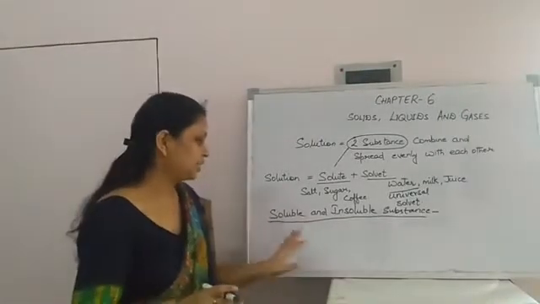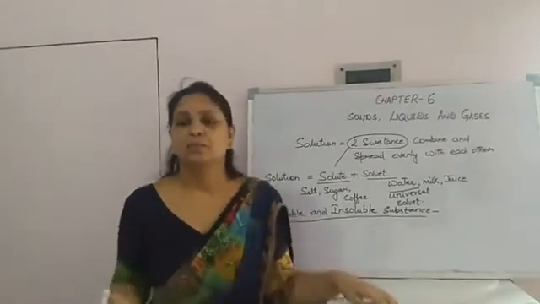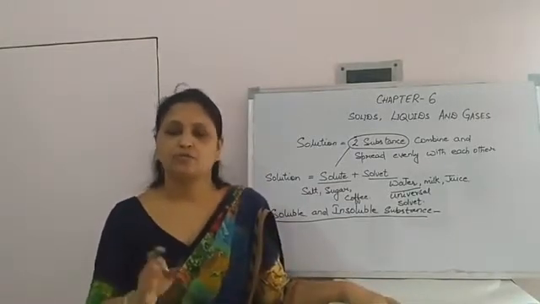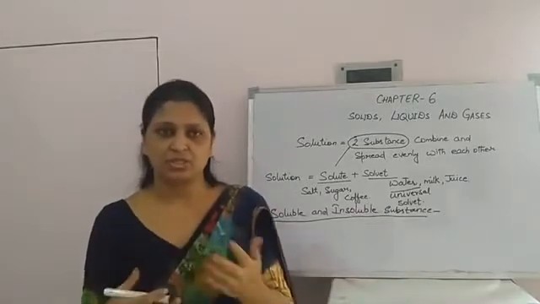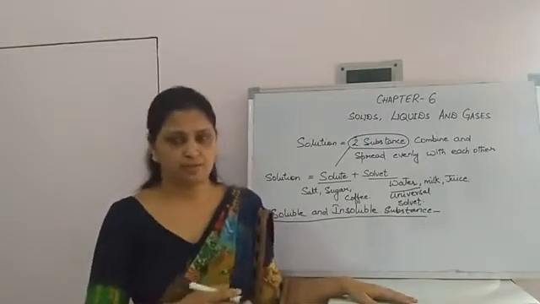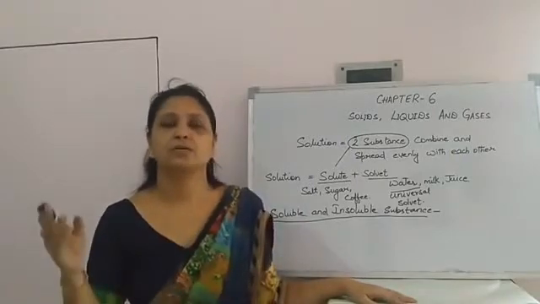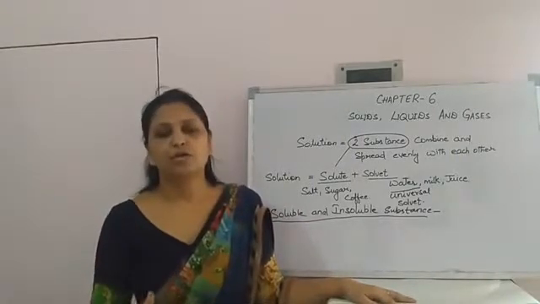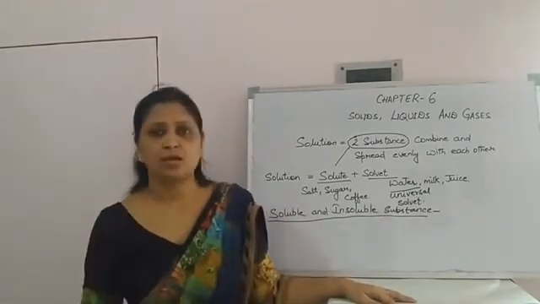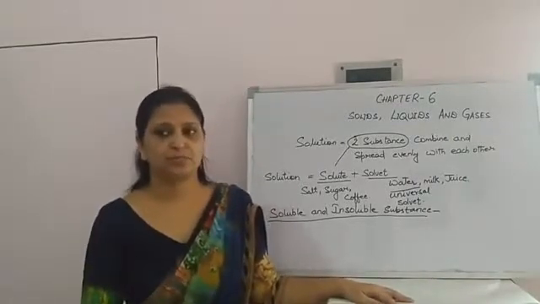Now, the next is immiscible or miscible liquids. Dear children, immiscible liquids never mix with each other. Oil always floats on the water, so they are known as immiscible liquids. And miscible liquids mix with each other, like milk and water. When we add water in milk, it looks like milk, so it means water dissolved in the milk. These two liquids are known as miscible liquids.